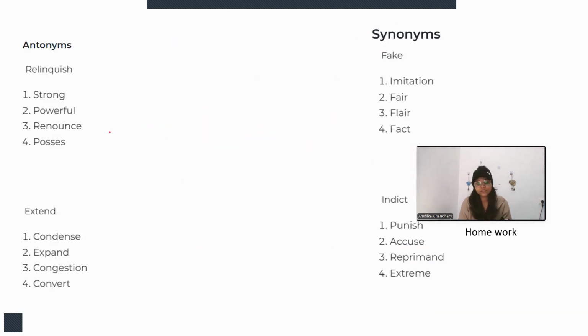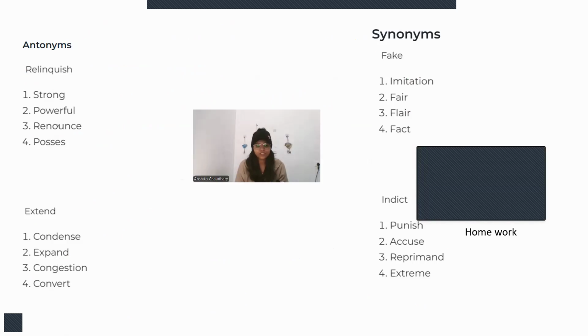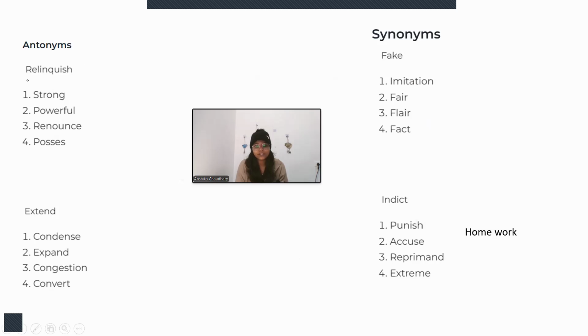The next question is from vocabulary. We need to find out the antonym for these two words and then the synonym for these two words. First is relinquish. So what is the meaning of relinquish? Relinquish means to get rid of something, to remove something, to let something go.